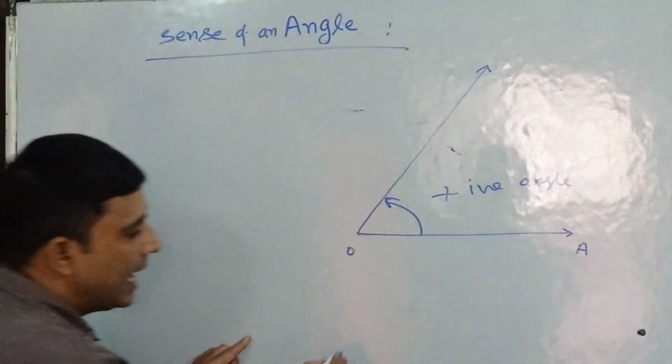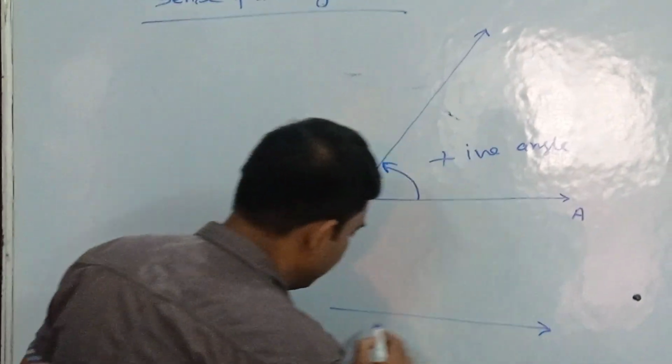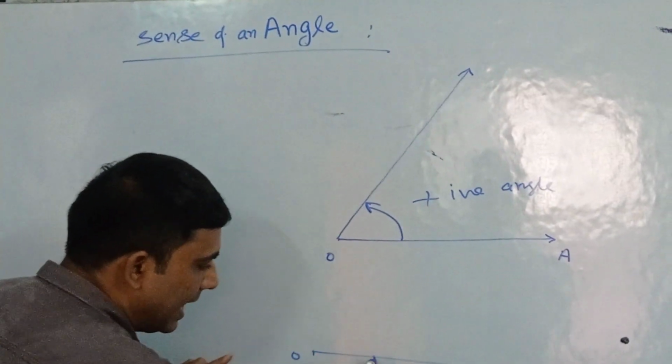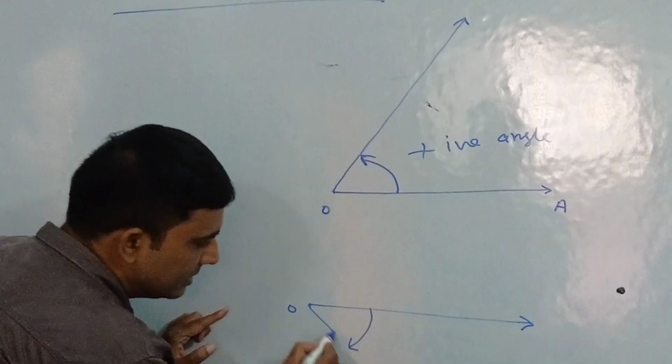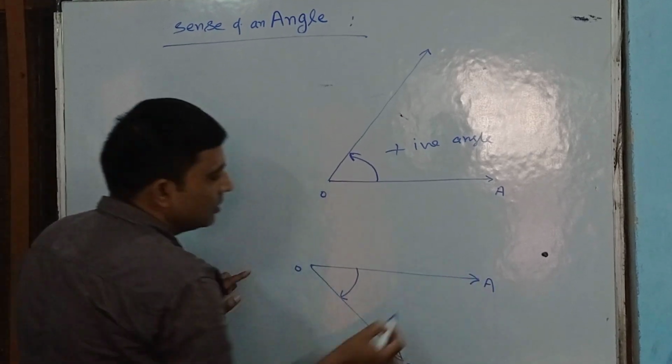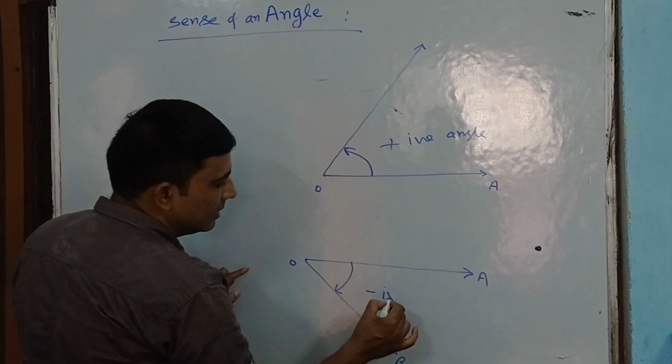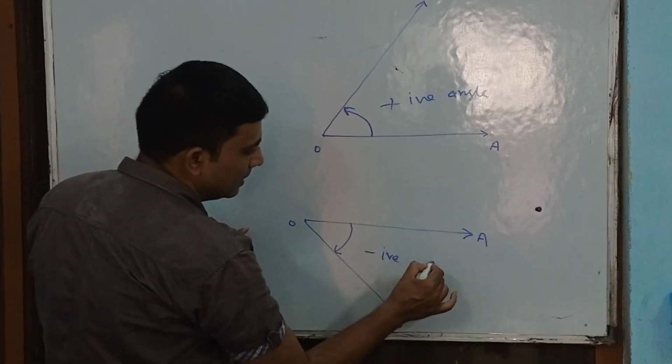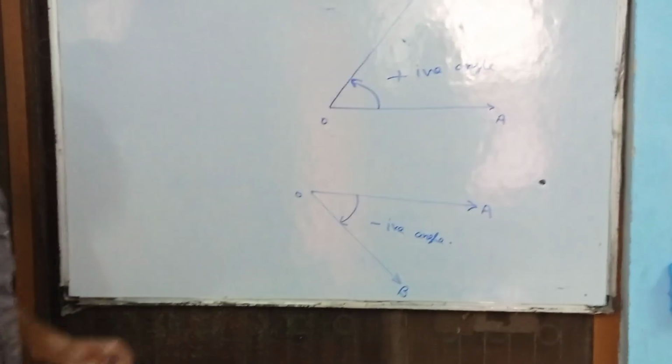Positive angle. And if I rotate this ray in this direction, and OB is the final position, then this angle is called a negative angle. Right? So that is the sense of an angle.